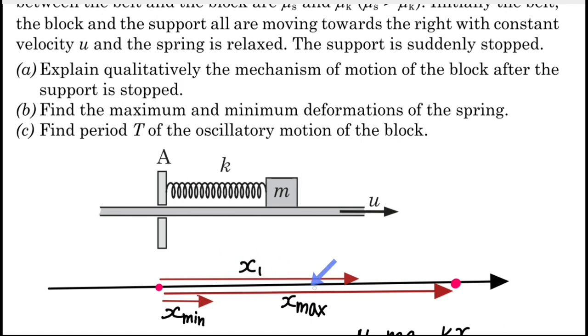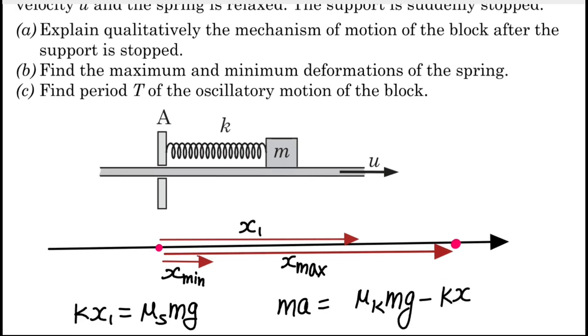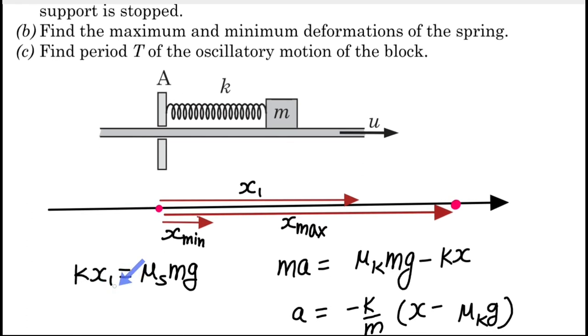So there is still something missing that we'll talk about later. We are actually interested in determining the value of x max. So first, calculate the value of x1. For this, we will just equate the spring force to the limiting friction force, that is mu s mg, right? And after this value of x1, let's say the elongation at any given instant is x, and this x is greater than x1.